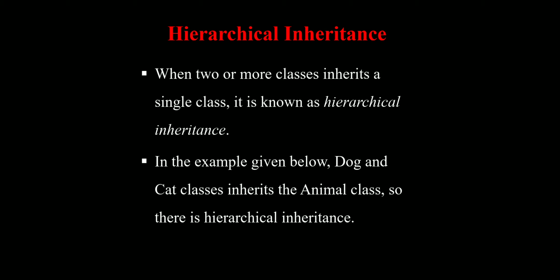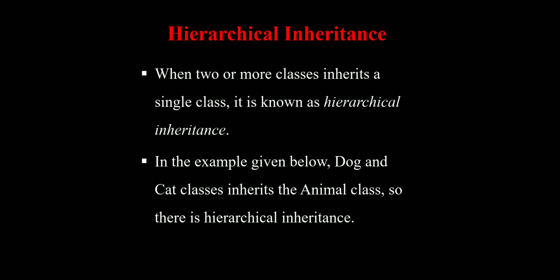It means class A has a class B, class A also has a class C, and class A also has a class D. B, C, D are the subclasses. A is the superclass. It means three child classes having one parent class, or three subclasses having one superclass, is known as hierarchical inheritance.